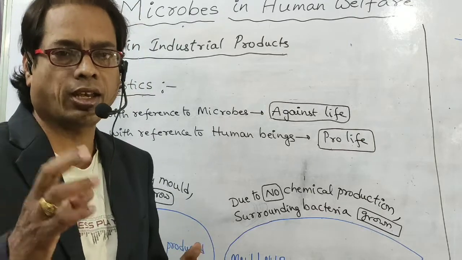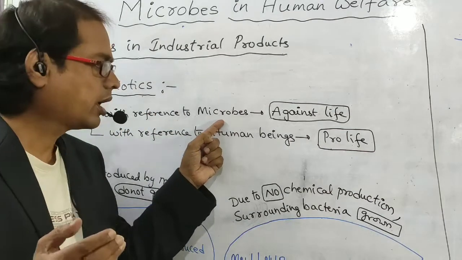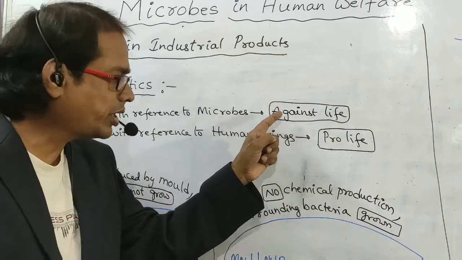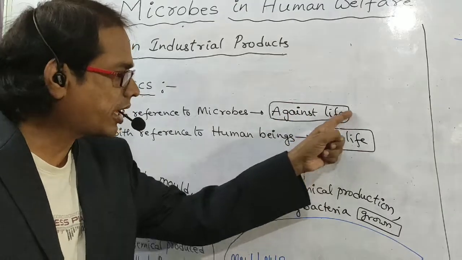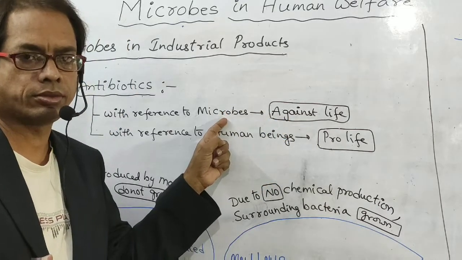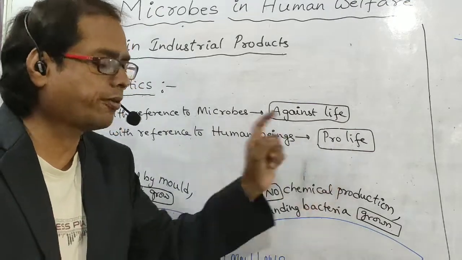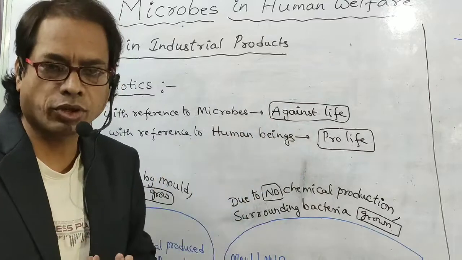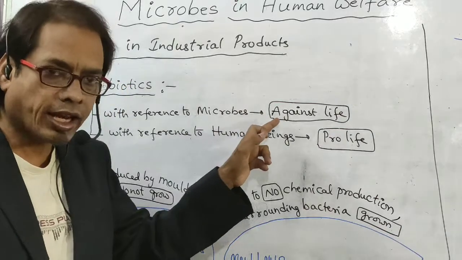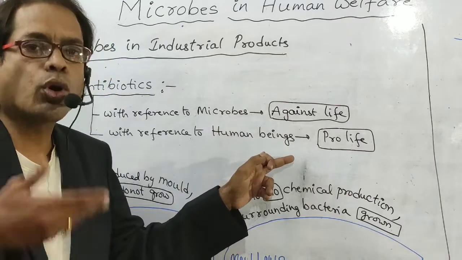Antibiotics. What does it mean? With reference to microbes, anti means against. Bio means life. That means against life. This is the meaning regarding microbes. With reference to human beings, antibiotics means pro-life. This point you have to remember, my dear students. Antibiotics with reference to microbes, against life. Antibiotics with reference to humans, pro-life.